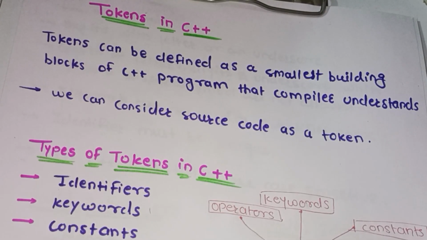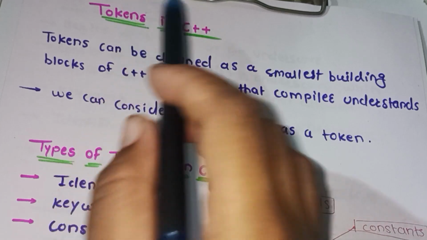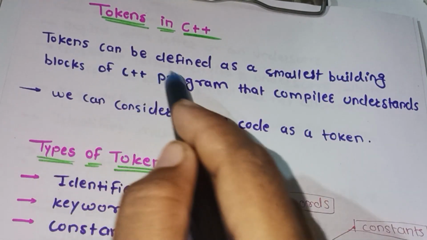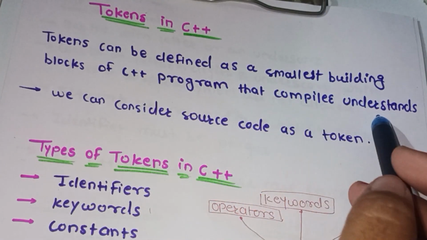Today we are going to learn what is tokens in C++. Tokens can be defined as the smallest building blocks of a C++ program that the compiler understands.